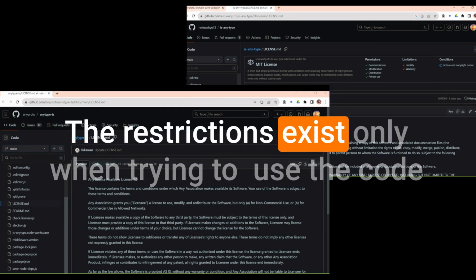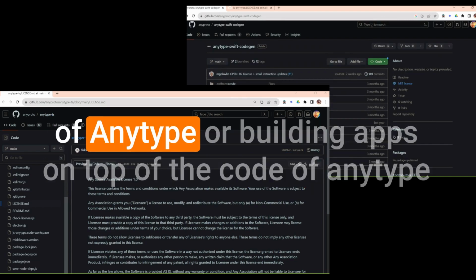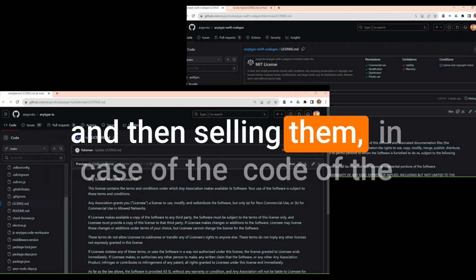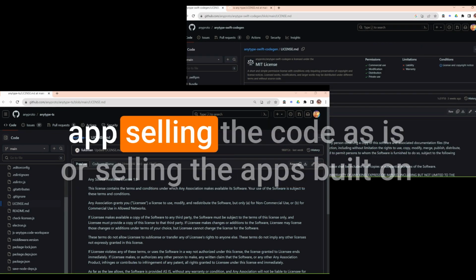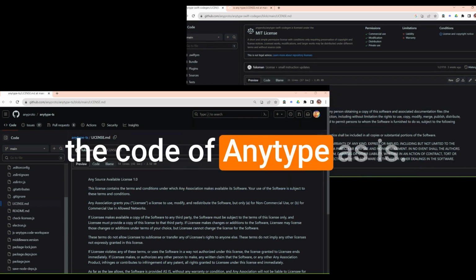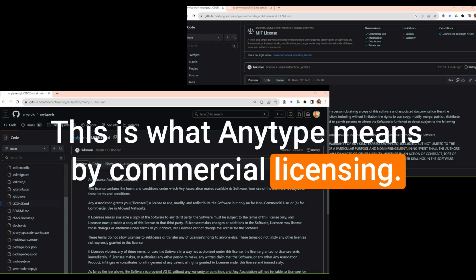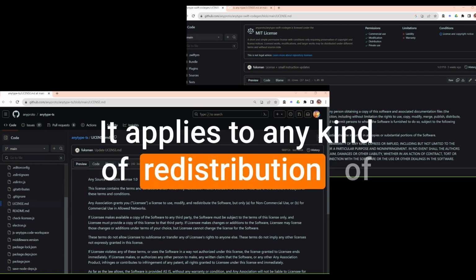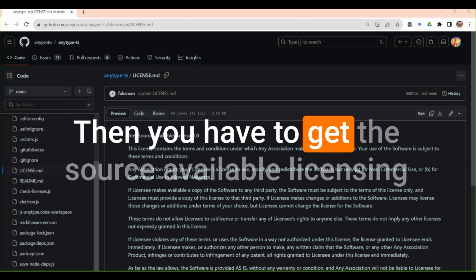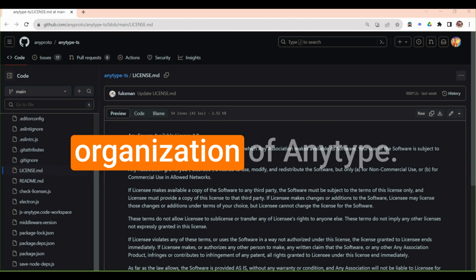The restrictions exist only when trying to use the code of Anytype or building apps on top of the code of Anytype and then selling them, in case of the code of the app, selling the code as is, or selling the apps built on the code of Anytype as is. This is what Anytype means by commercial licensing. It applies to any kind of redistribution of the code of the app for commercial purposes. Then you have to get the source available licensing from the Any Association, which is the Swiss organization of Anytype.